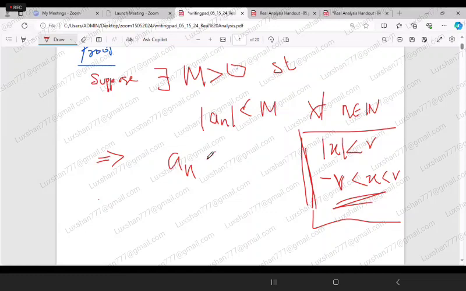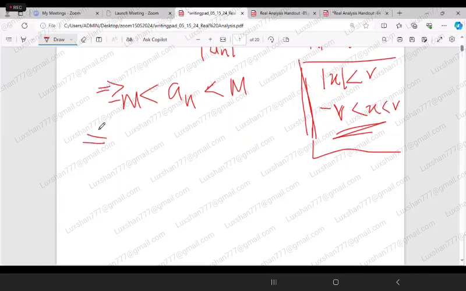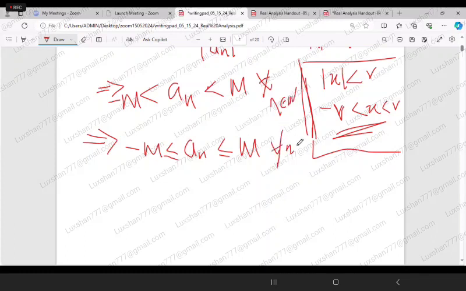a_n is less than capital M. So if you want, you can even write these as minus M less than or equal to a_n less than or equal to M, for all n belongs to N. Then from this one,